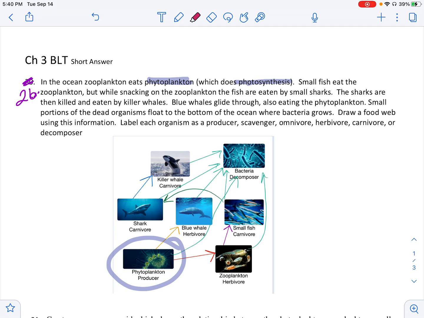Okay, the next thing you need to check is the zooplankton eats the phytoplankton. So go ahead and look for your zooplankton, and you should have that arrow pointing from the phytoplankton to the zooplankton.